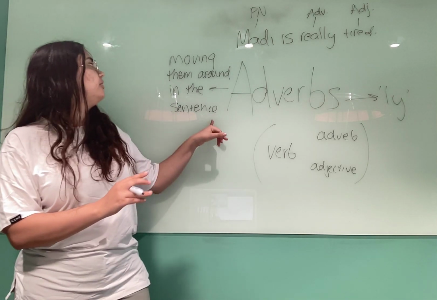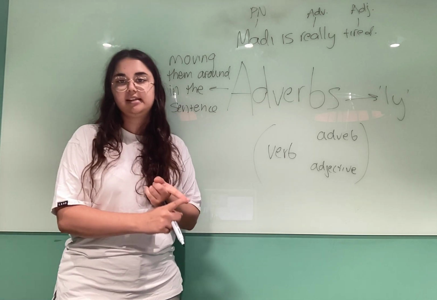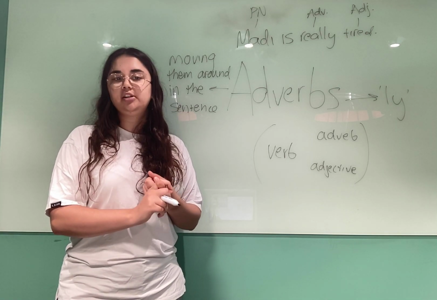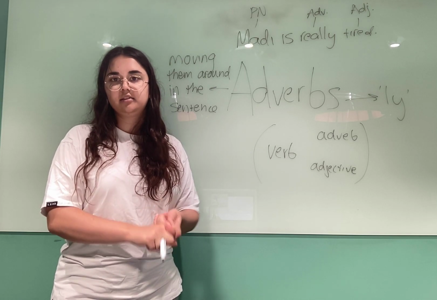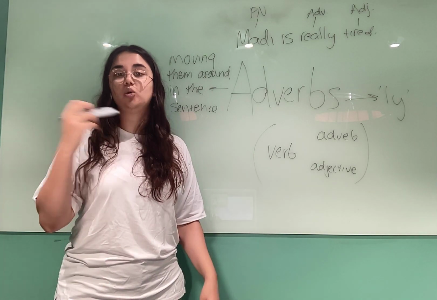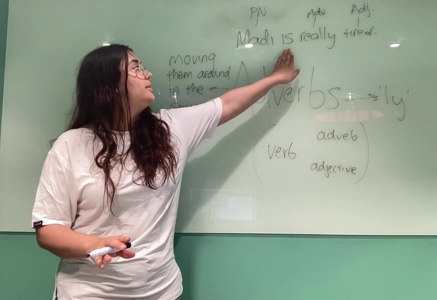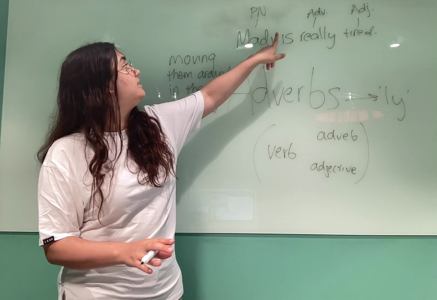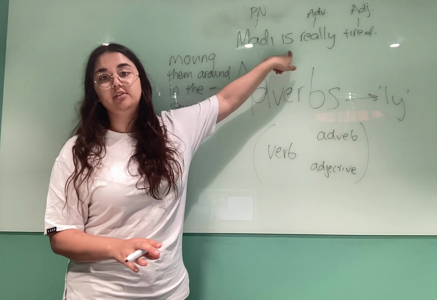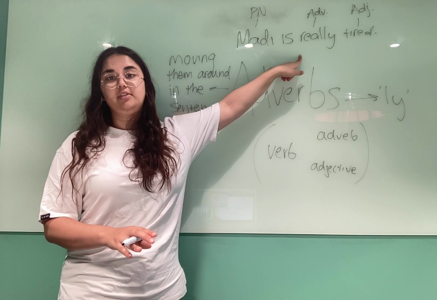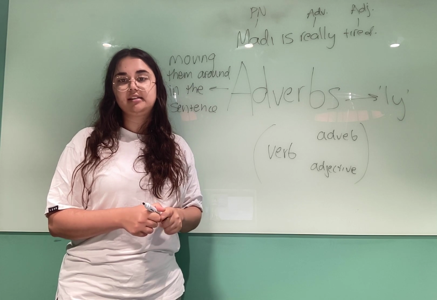And now we want to see if we can move it around in the sentence. So the first example of the sentence. The students walked unenthusiastically to class. Okay, that's our first sentence. The students walked unenthusiastically to class. If you want, pause this video and do something like this that we just did. So identify the noun, identify the adverb, identify the adjective, identify what's going on in each part of the sentence.